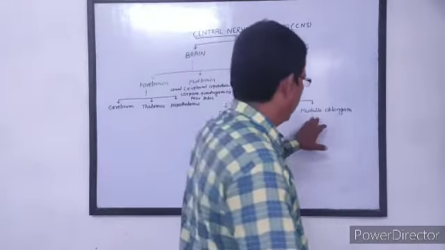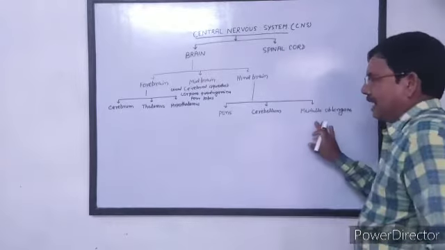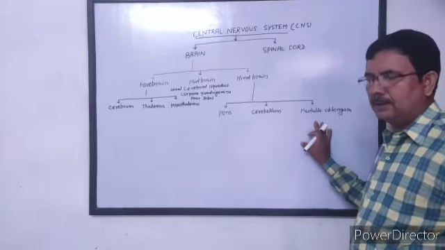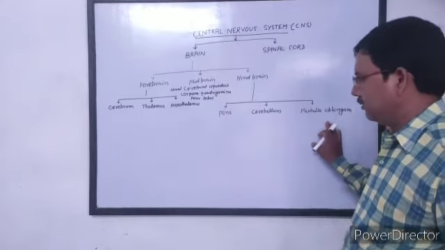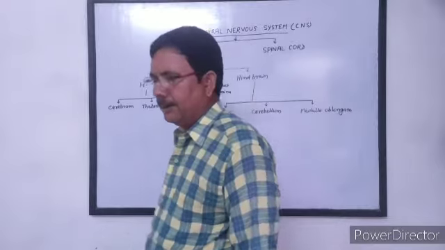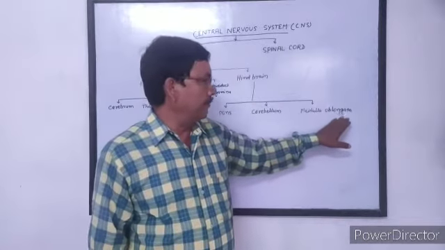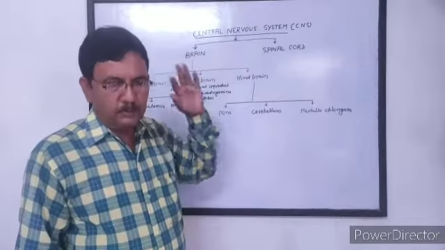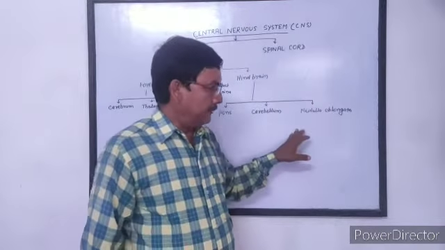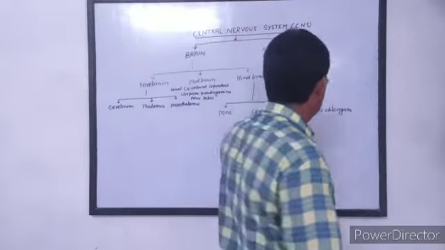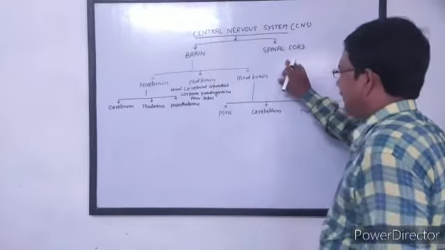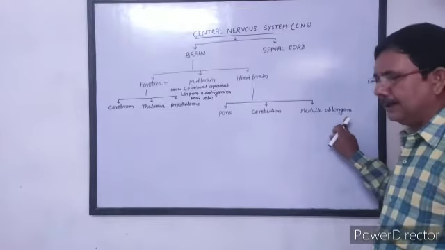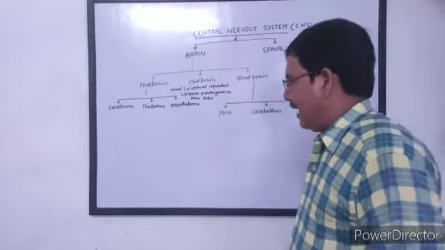And medulla oblongata is the last part of the brain, which emerges like a duct or tube and continues to the spinal cord. Medulla oblongata becomes narrow and passes from our neck region, goes into the back, then it is called the spinal cord. That means the spinal cord arises from medulla oblongata. Once again, I repeat,